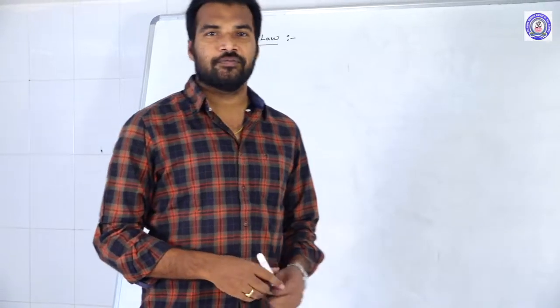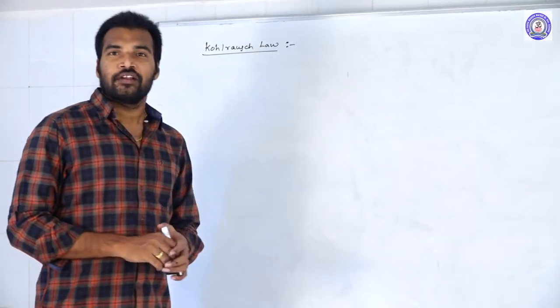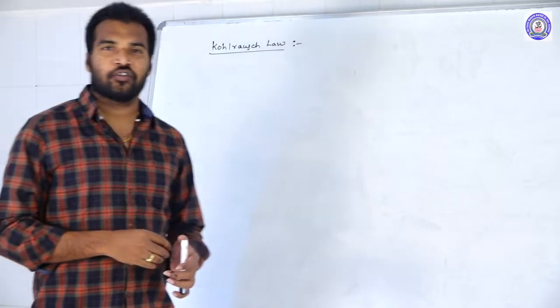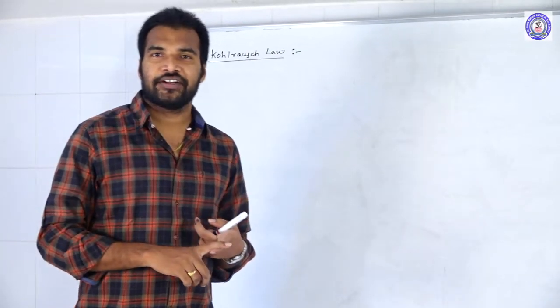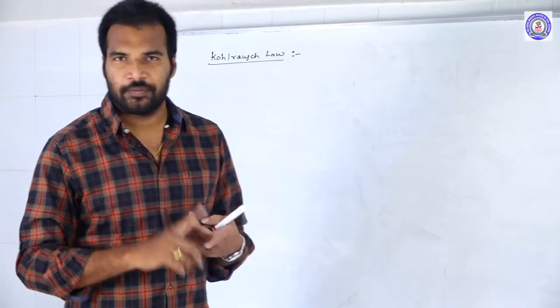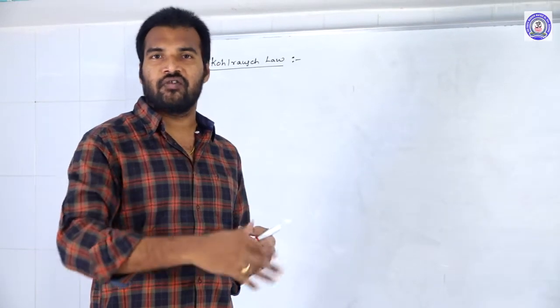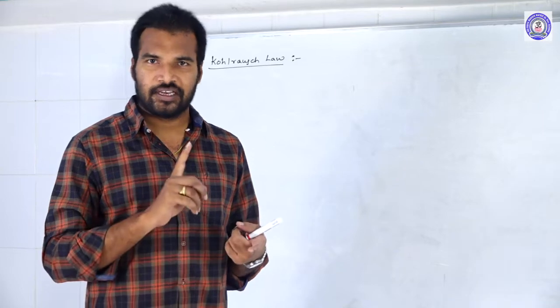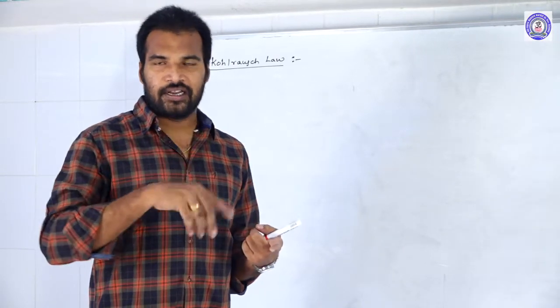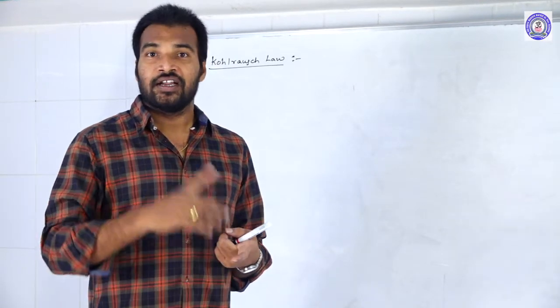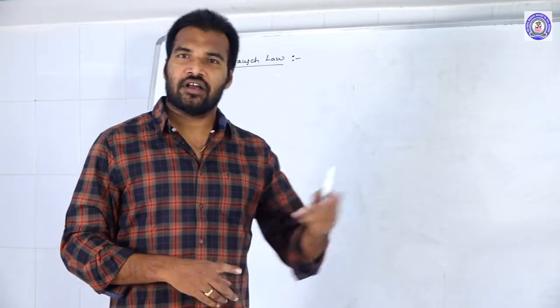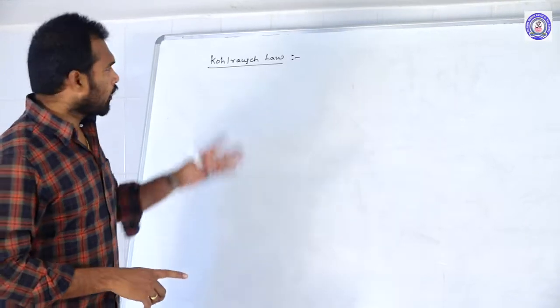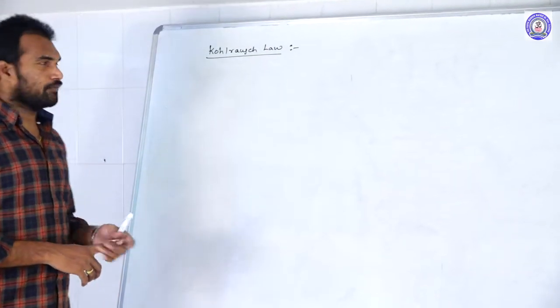Everyone. So in this part of the video we are going to continue electrochemistry. In the last video we discussed what is an electrochemical cell, what is the electrochemical series, and also the concentration cells, electrode concentration cells and electrolytic concentration cells, the Nernst equation, and applications of the Nernst equation. All of that we discussed in the last video. Now let us continue further.